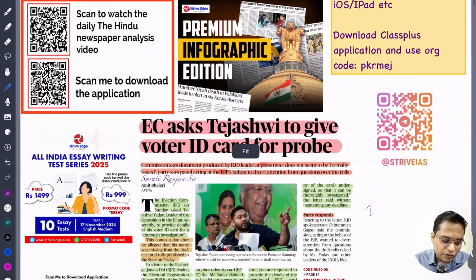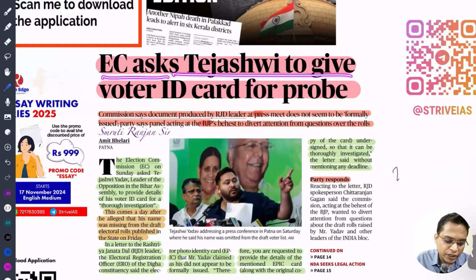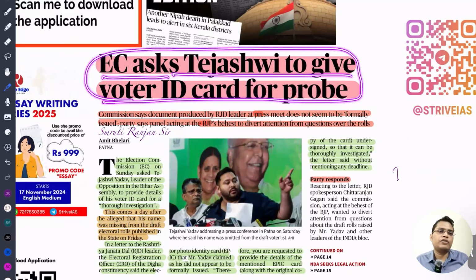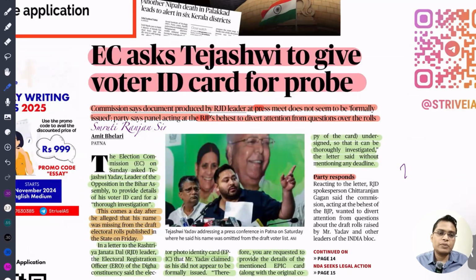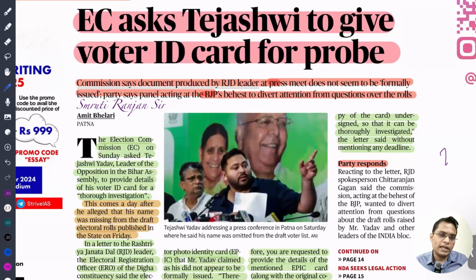Let us move ahead. The first one is: Election Commission asked Tejashwi to give voter ID for the probe. See, this is very political news, not important for us, but what is important is that a constitutional body should maintain its integrity. It should not be biased. It should rise above petty politics, rise above favoring any party. It should conduct itself in an impartial way. Why is it important? Because currently the special intensive revision drive is going on in Bihar. It is high time for the Election Commission to show the impartiality of this institution that has been built over the last 70 years. That is what is most important. Apart from that, nothing much is important.